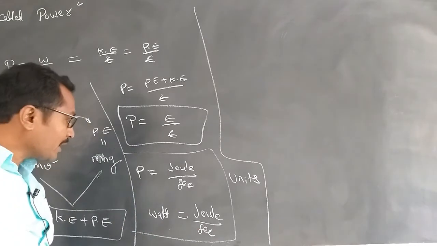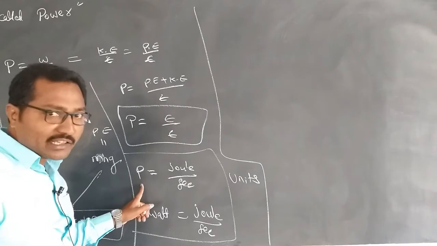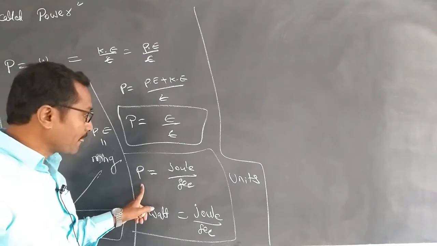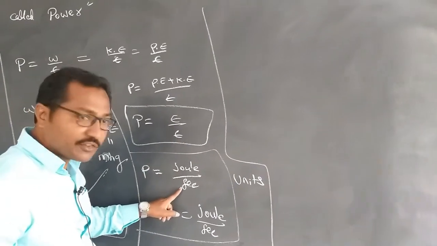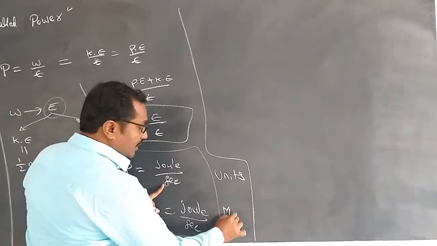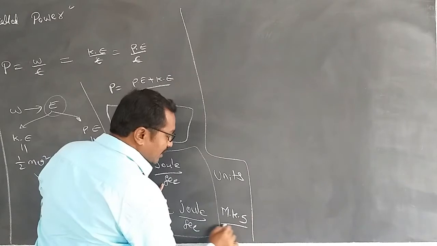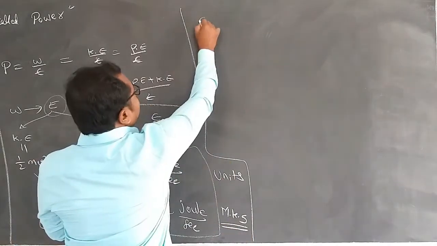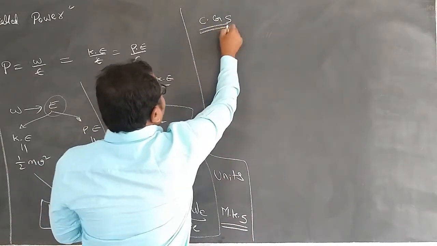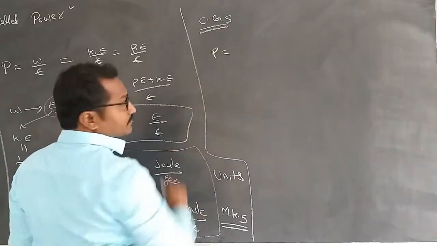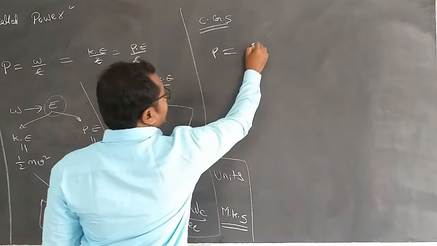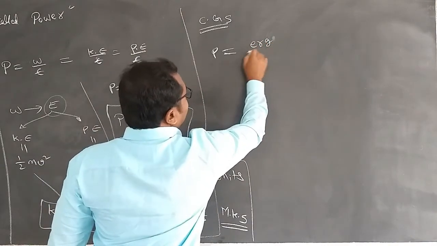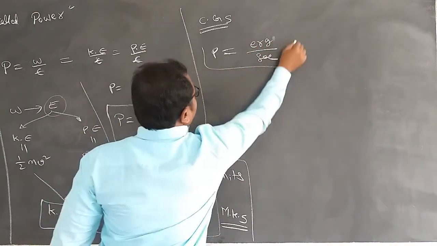Now I am going to talk about the units for power in the CGS system. Power in the CGS system is erg per second.